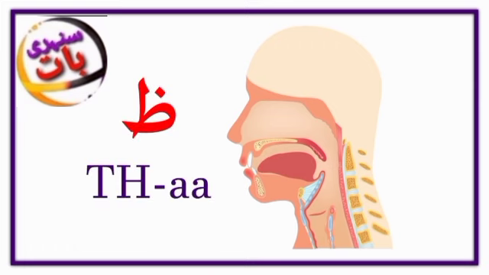Va, va. The sound of va is very close to the sound of the. However, when you say the sound of the, you put the tip of the tongue between your teeth. The. And when you pronounce the sound of va, you put more than the tip of the tongue between your teeth. Va, va, va.